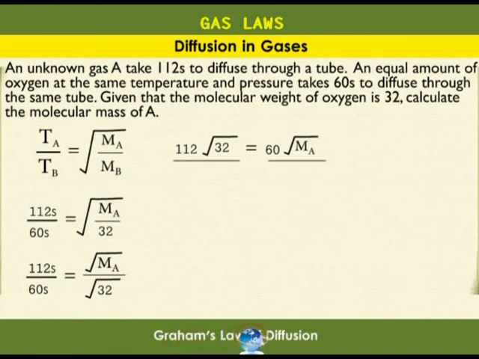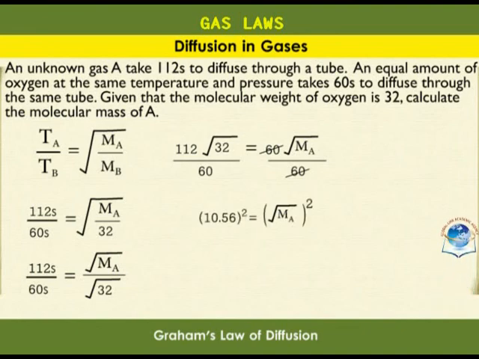We divide both sides by 60 to remain with root MA. So 60 seconds cancel out. So we remain with 10.56 is equal to root MA. To get MA, we square both sides. And MA is equal to 111.5.